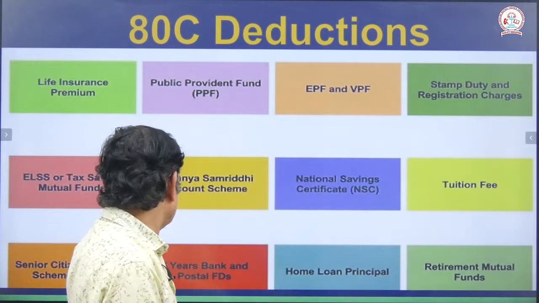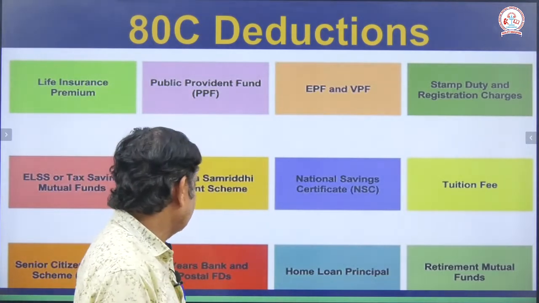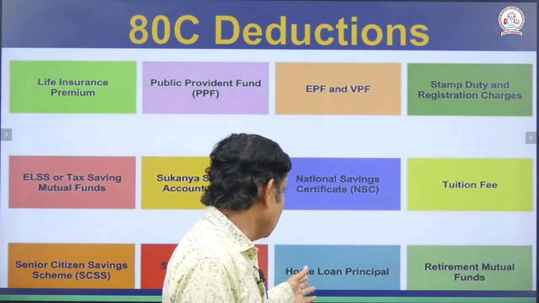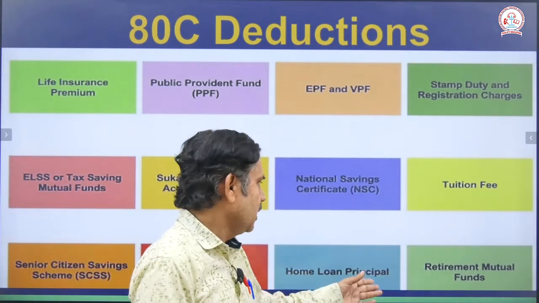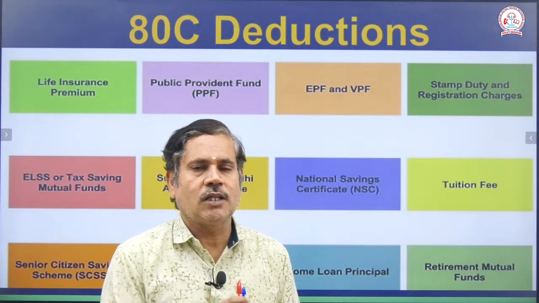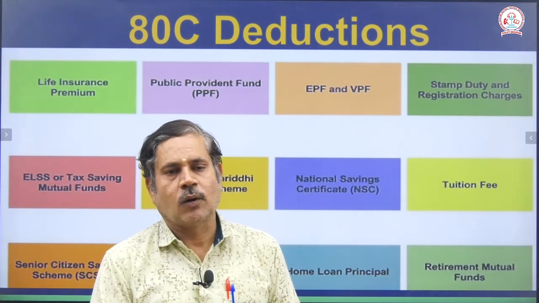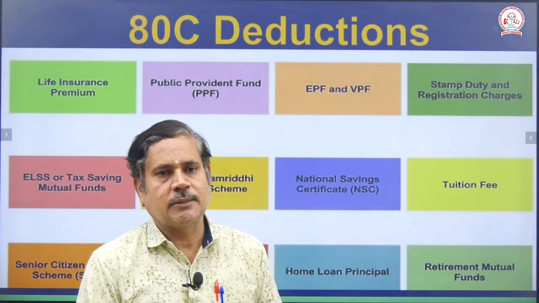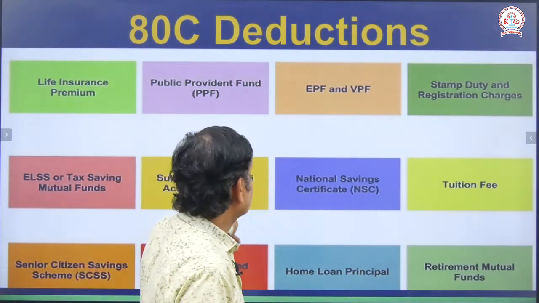Then senior citizen savings, then 5 years bank deposit, postal, home loan principal repayment, then mutual fund, retirement mutual fund. These are all the heads. So, these incomes are deducted from our total income.